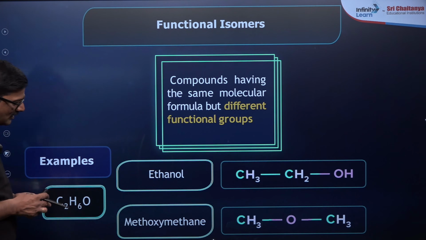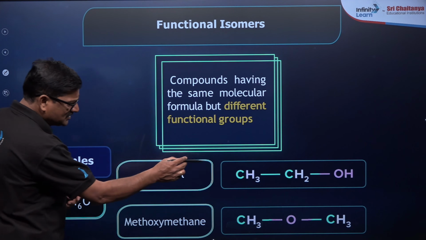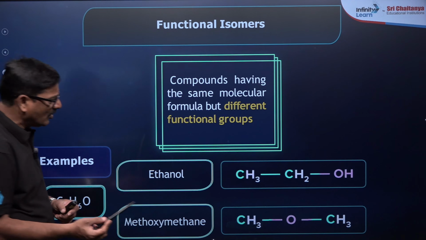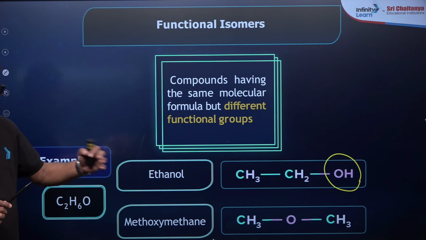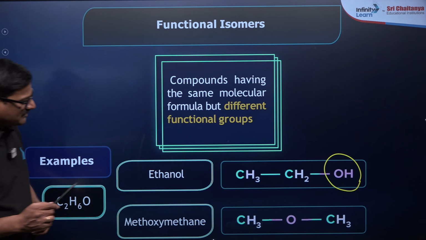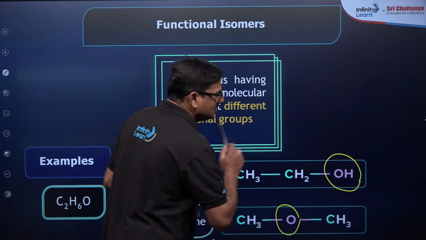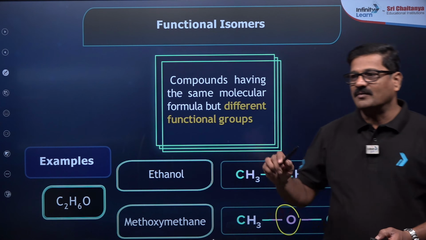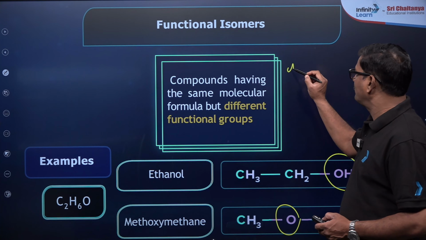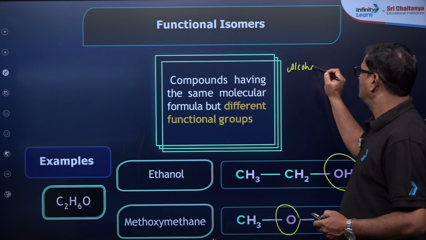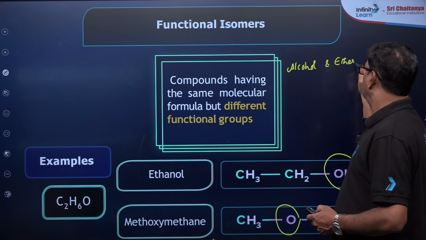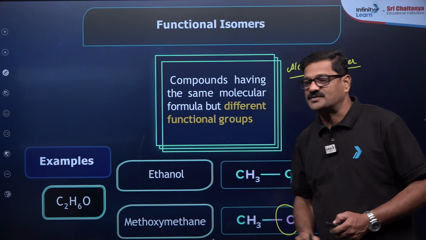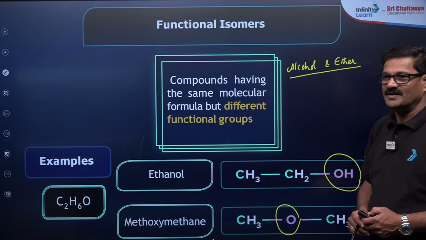Look at this. Here C2H6O, you can have CH3CH2OH, an alcohol functional group, and CH3OCH3, which is going to have the ether functional group. What I want to say is that alcohol and ether always show functional isomerism. Fine.